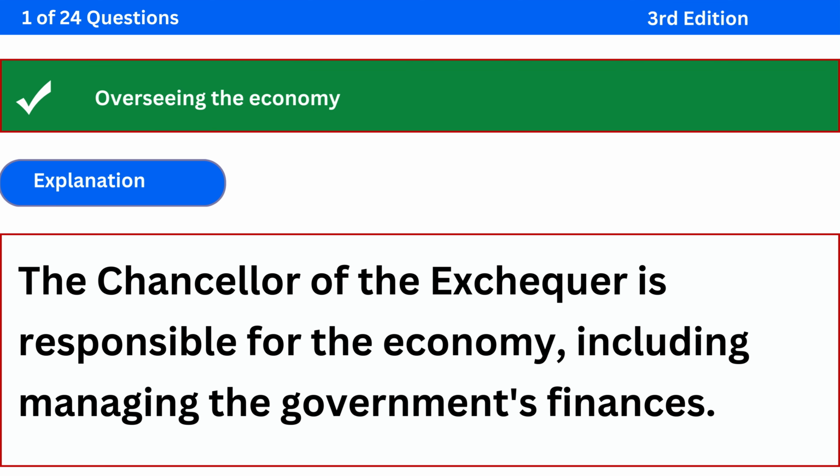The correct answer is overseeing the economy. Explanation: the Chancellor of the Exchequer is responsible for the economy, including managing the government's finances.